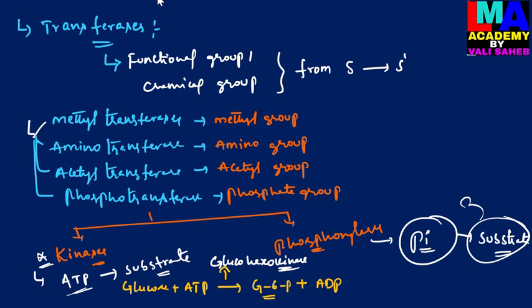So here there is no involvement of an ATP molecule to provide a phosphate group to the substrate molecule. Here only the inorganic phosphate is directly attached to the substrate molecule by the action of an enzyme, that is here glyceraldehyde 3-phosphate dehydrogenase, which is involved in the conversion of glyceraldehyde 3-phosphate into 1,3-bisphosphoglyceric acid.